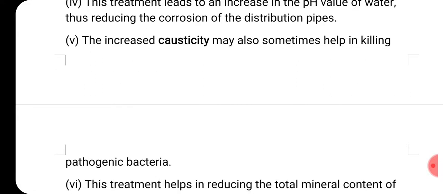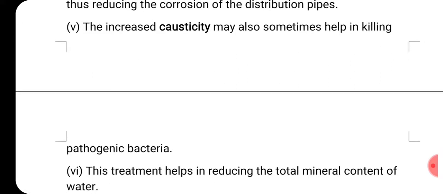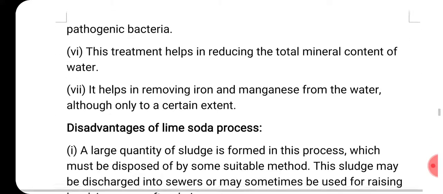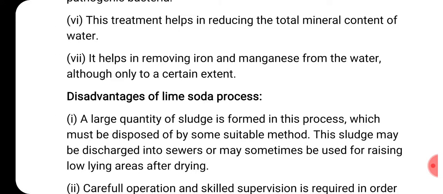So by adding soda ash, that increases the causticity. So that will kill, up to a certain extent, the pathogenic bacteria. So that is one added advantage, a very important advantage. So these are all important advantages. And the sixth advantage, what is that? Let us see.